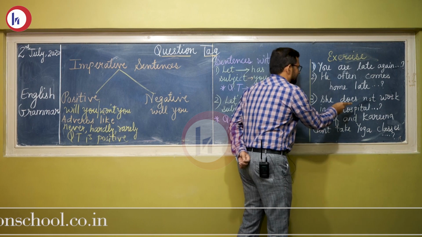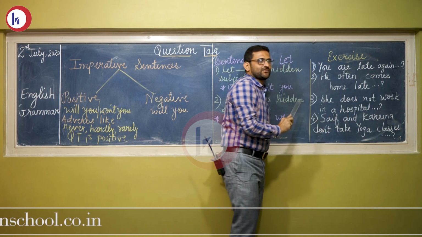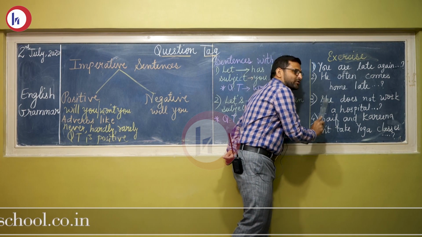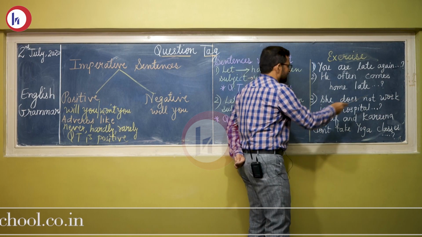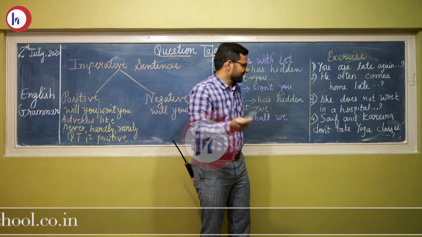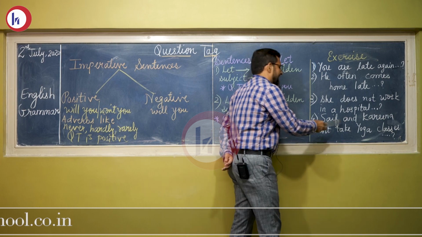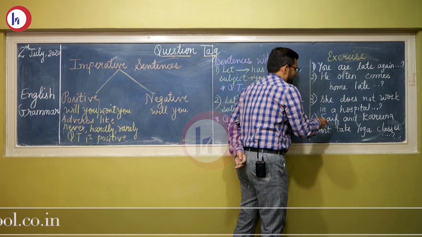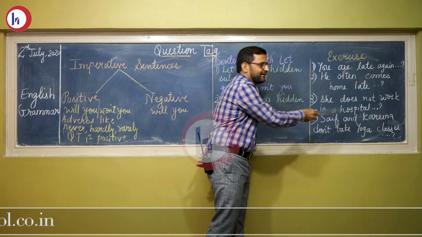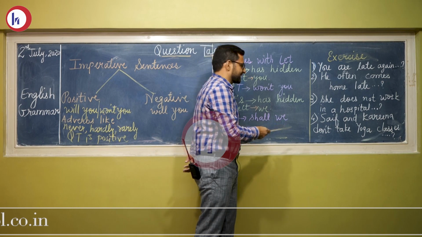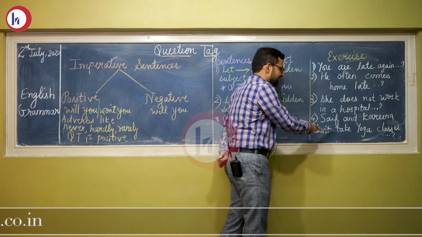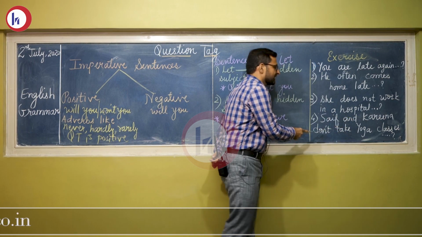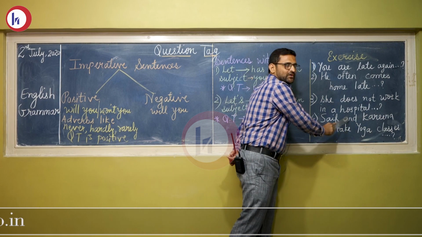Third, she does not work in a hospital. Look, the given structure of a sentence is negative. Yes, children. Our question tag is going to be in a positive. She does not work in a hospital. Does she? And the last sentence, Saif and Karina don't take yoga classes. See this couple, you might be knowing them very well. Saif and Karina don't take yoga classes. It's a negative sentence and the subject becomes plural because Saif and Karina. So here the question tag will be do they.